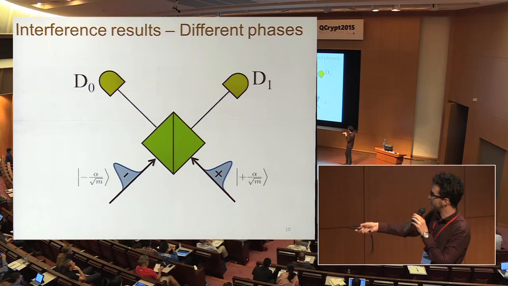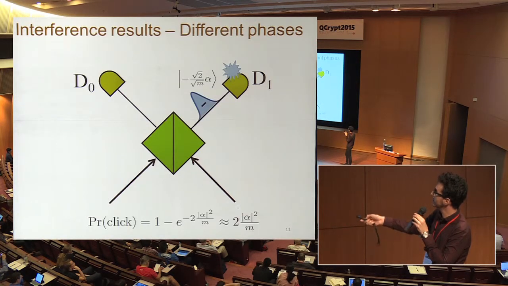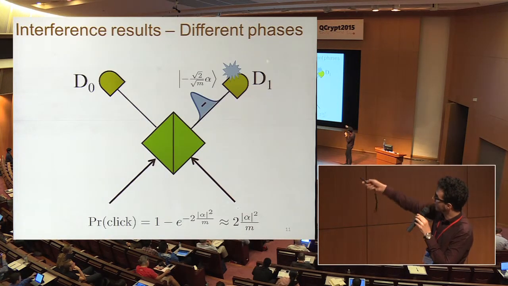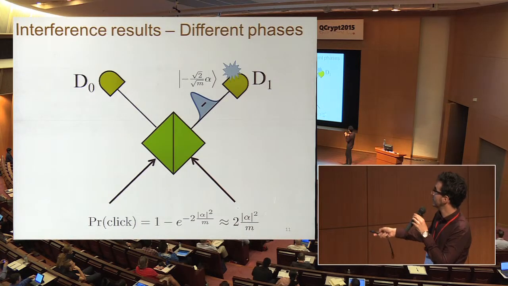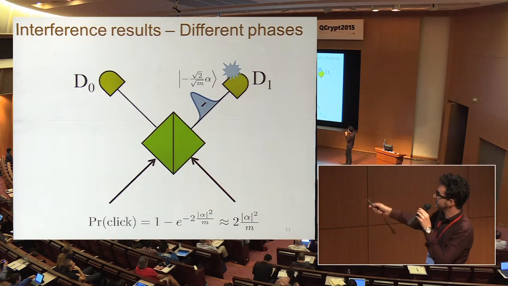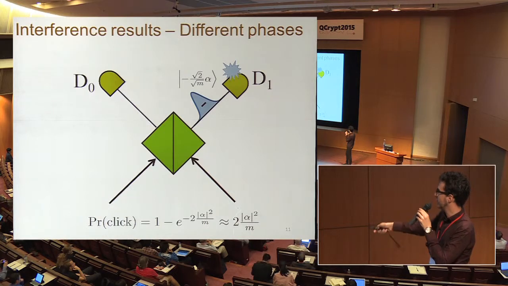However, if the phases are different, then we get the opposite effect, in which they interfere constructively in this output, right? And they may or may not click, and the probability is given by the photon statistics of the coherent state, but that's something that we can control by choosing this parameter alpha.